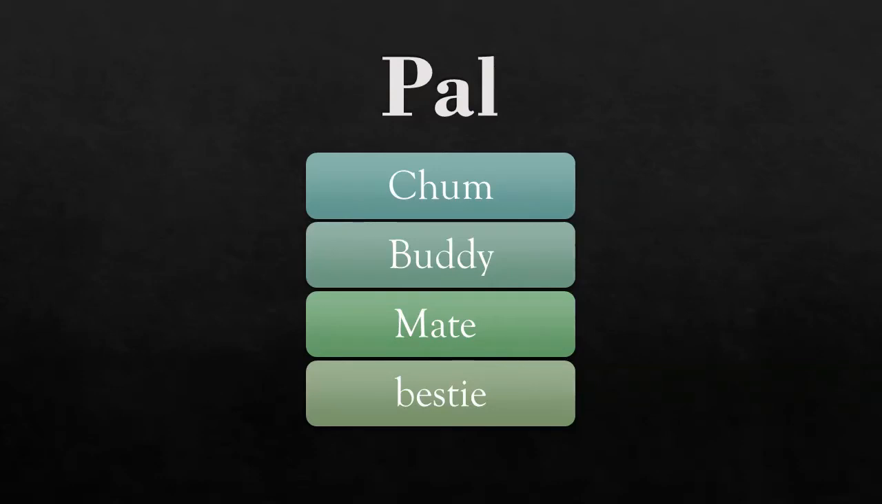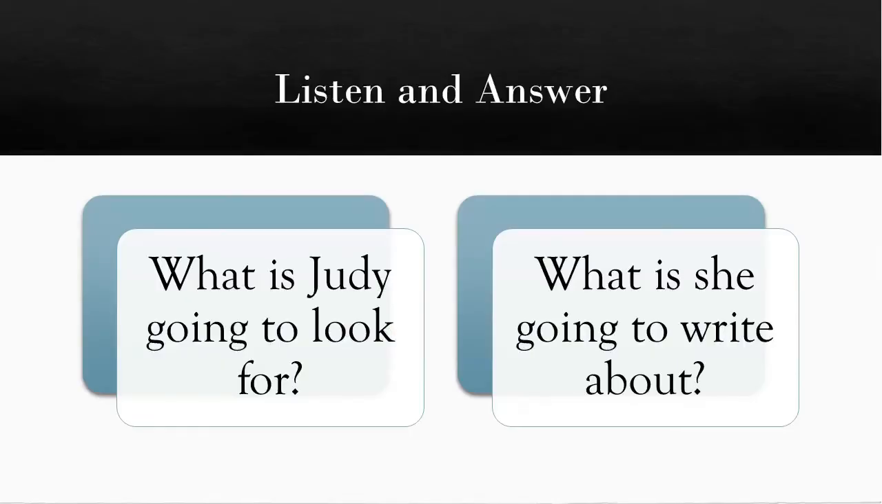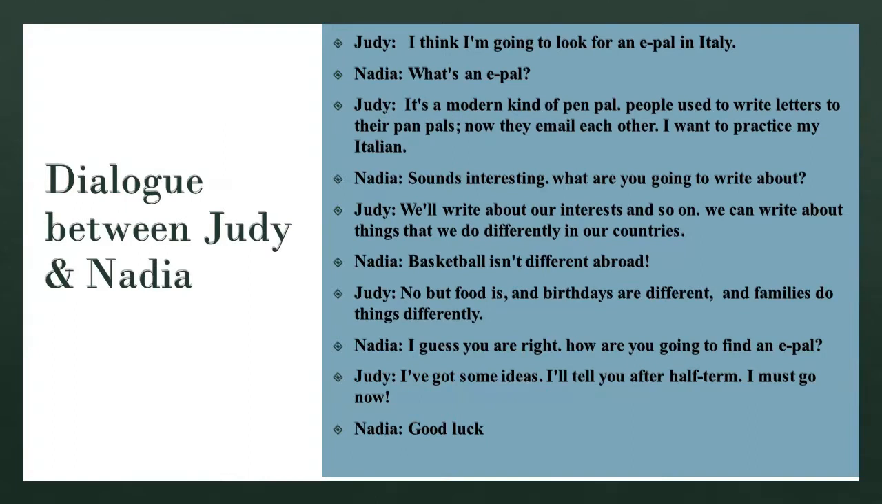Here you are going to listen to a dialogue between two friends about e-pals. Listen to the dialogue carefully, and at the end of the dialogue you have to answer two questions. Question number 1 is, what is Judy going to look for? And question number 2 is, what is she going to write about? The dialogue is between two friends, Judy and Nadia. Listen to the dialogue carefully.